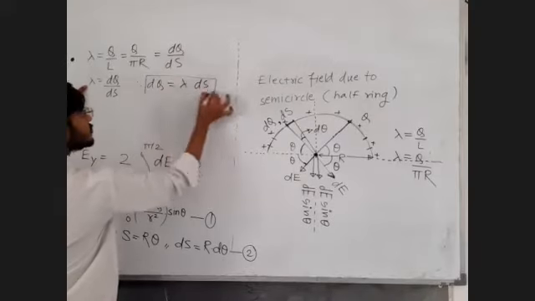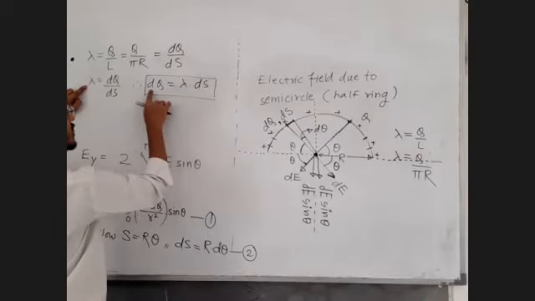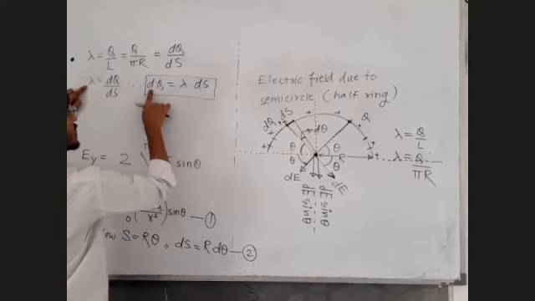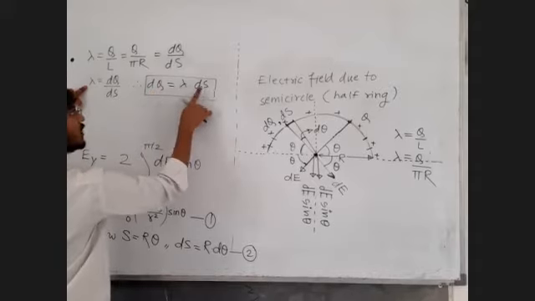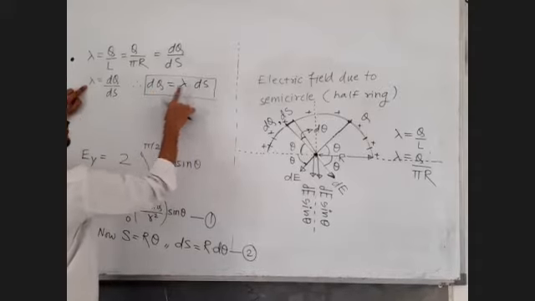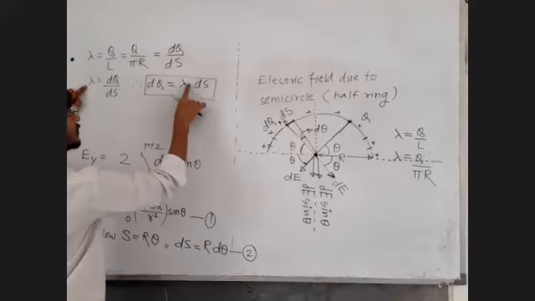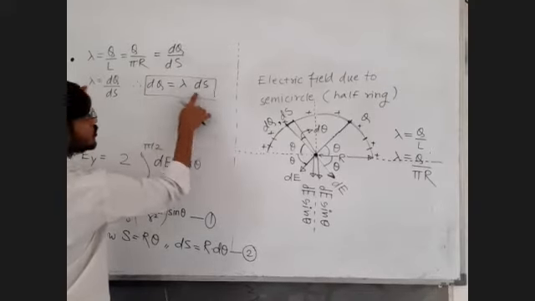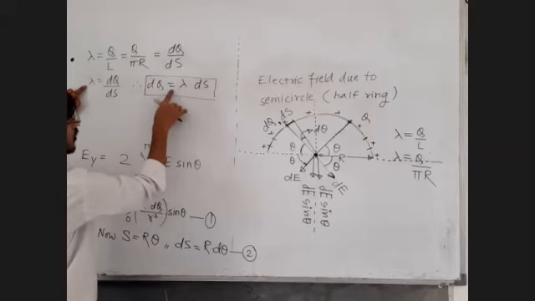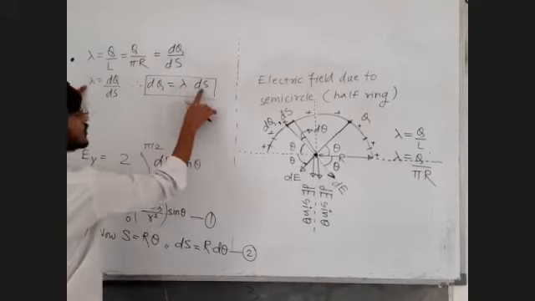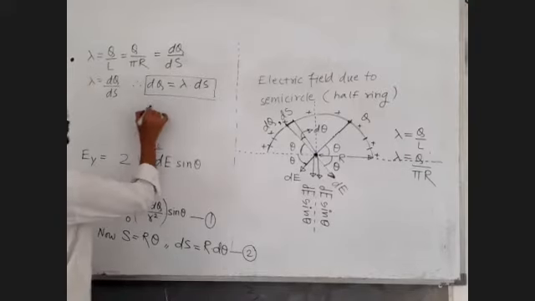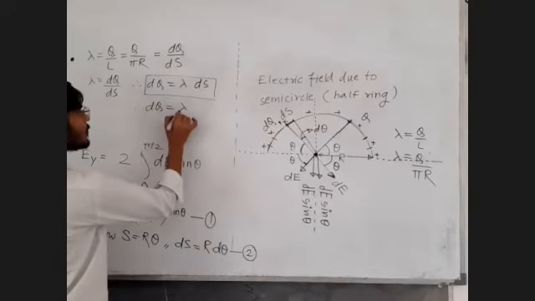Always remember this. How to find the charge on a given length? Charge per unit length into given length. Charge per unit length lambda into given length ds. Charge on given length is equal to charge per unit length into given length. Okay, sir, fine. So therefore, dq is equal to lambda into ds.